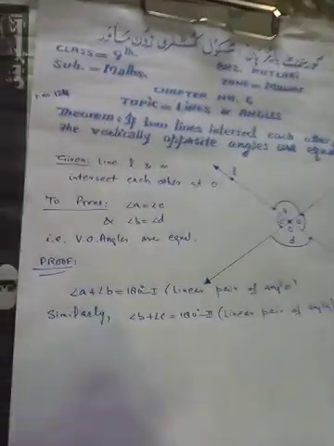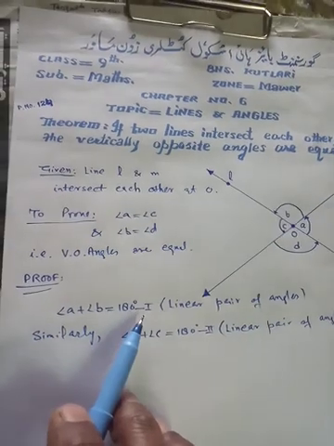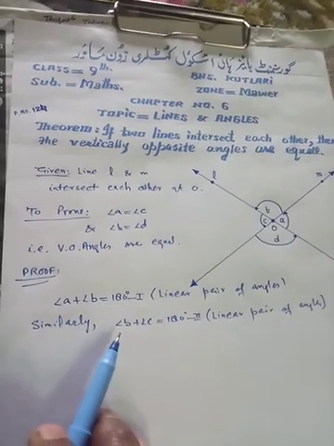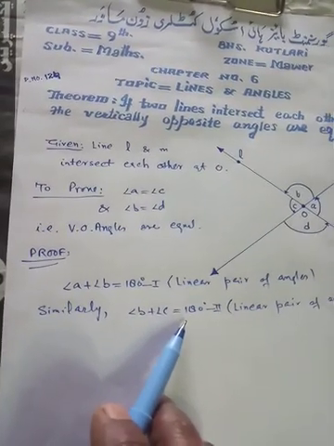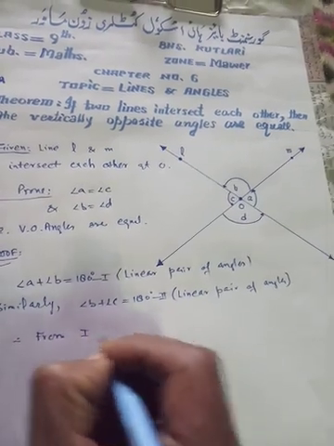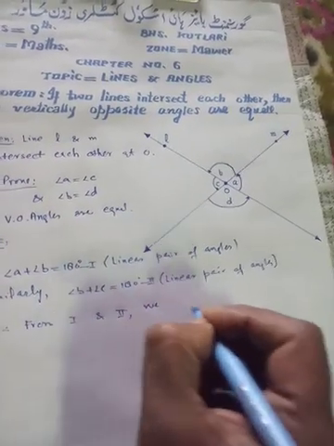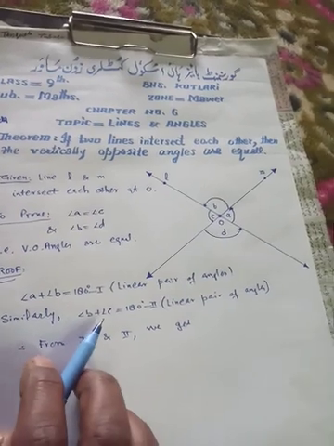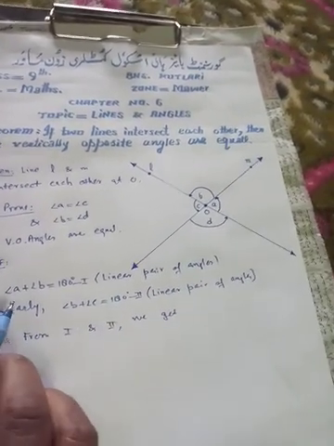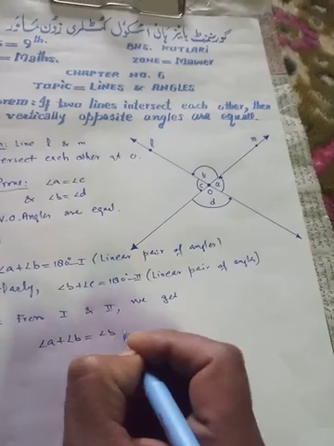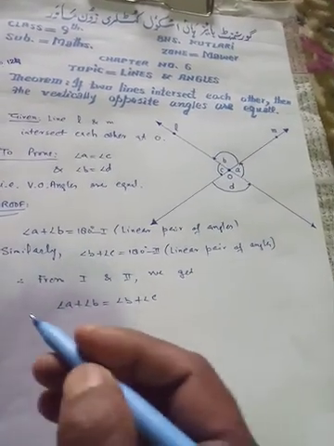Now look here, in the first equation, angle A plus angle B is equal to 180, and in the second equation we see that angle B plus angle C is also equal to 180 degrees. So from first and second we get, as the sum of these two angles is 180 degrees and the sum of these two angles is also equal to 180, angle A plus angle B is equal to angle B plus angle C, because the sum of these two angles is equal to 180.